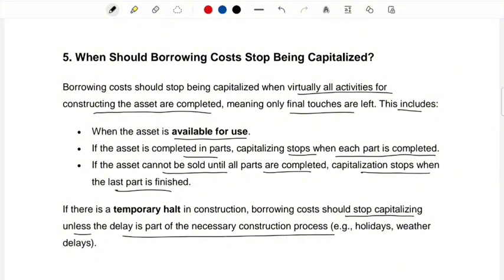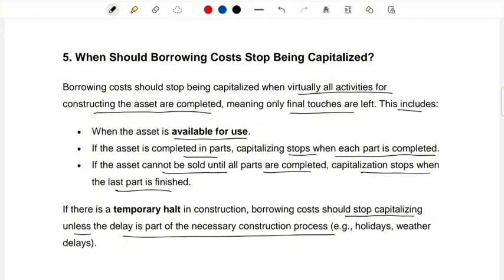Now IAS 23 says that borrowing cost should start capitalizing when all the activities necessary to construct the asset begin, right? This is something that we have just seen. So your question could be, what happens if there is a temporary stop in the production? If there is a temporary stop, the borrowing cost should also stop capitalizing.